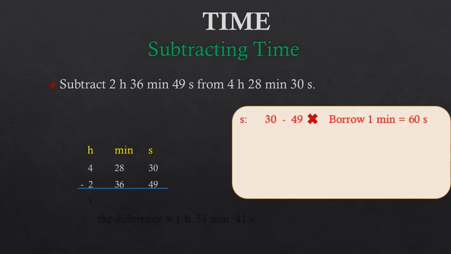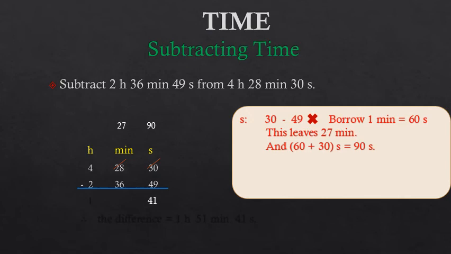So what do we have to do? We have to borrow 1 minute from the minute column, and when we borrow 1 minute from the minute column, how many minutes will be left in the minute column? 27 minutes. And the 1 minute which is borrowed to the second column, we know that 1 minute is equal to 60 seconds. So now how many seconds are there in the second column? 60 plus 30, 90 seconds. So now we will subtract 49 seconds from 90 seconds, and we get the answer as 41 seconds.